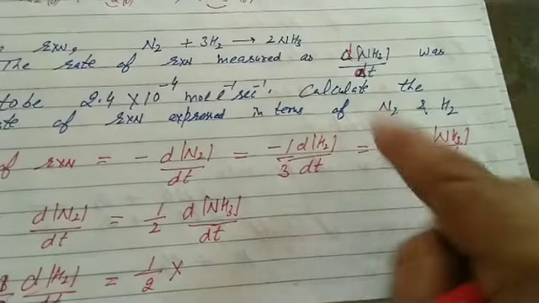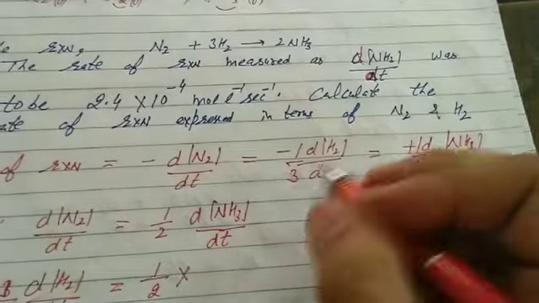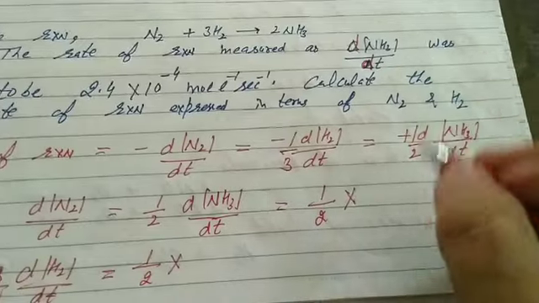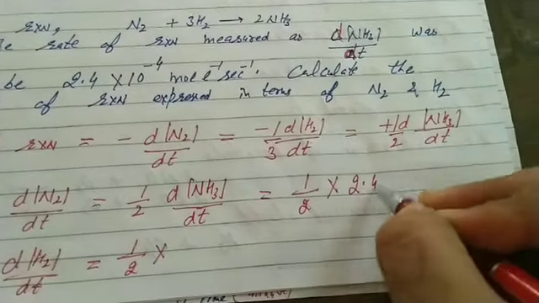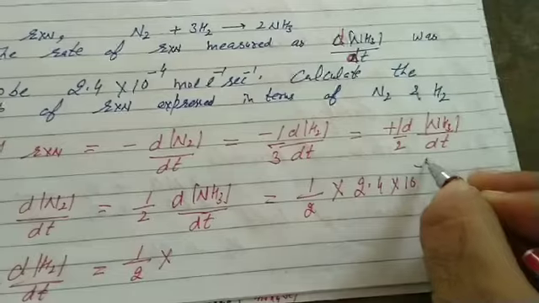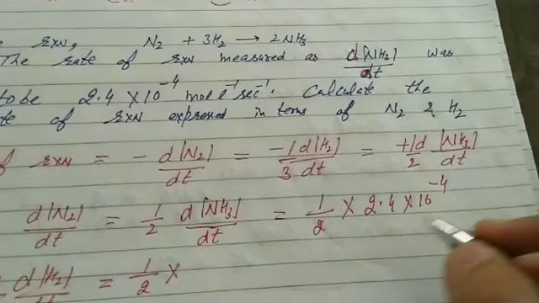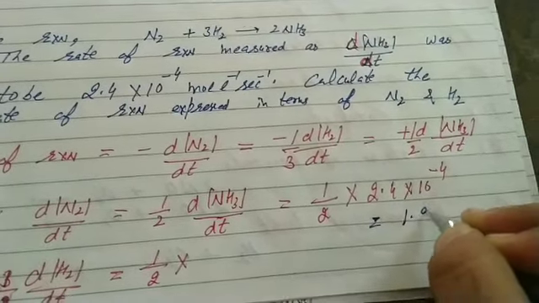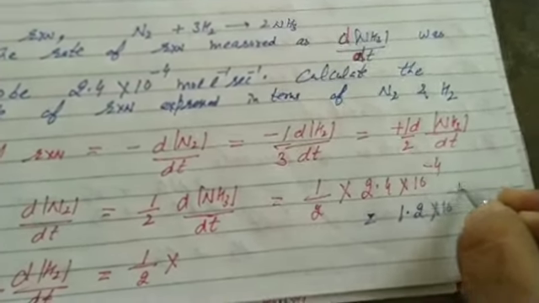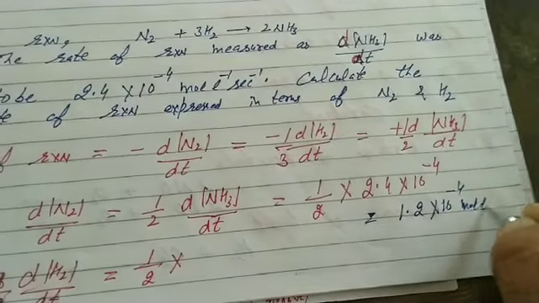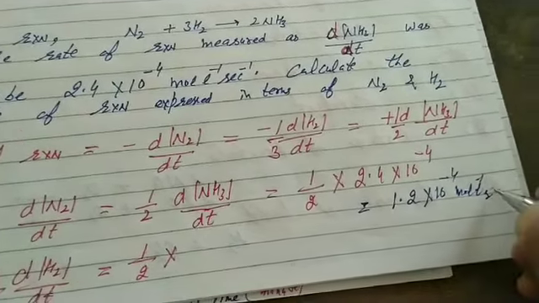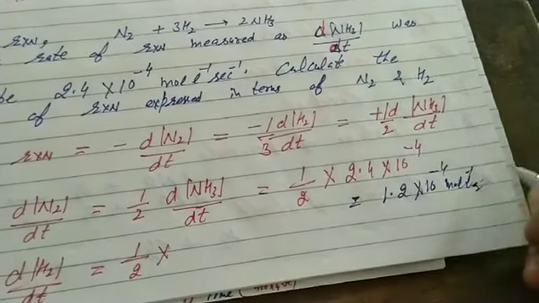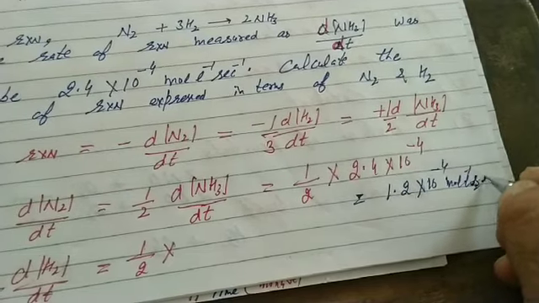Minus 1 by 1, and for ammonia 1 by 2, it is stoichiometry 2, reciprocals of coefficients are taken. Now it equals 1 by 2, and please mention the rate which is given in the question, 2.4 × 10^-4 mole per liter per second. You got the answer. The rate of reaction with respect to nitrogen is 1.2 × 10^-4 mole per liter per second.